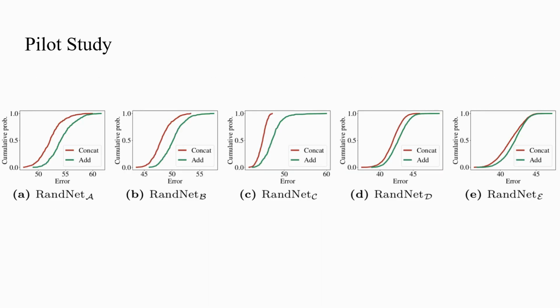To compare residual connections and dense connections, we generated over 15,000 random networks and trained them using the tiny ImageNet dataset. This is similar to the approach taken in the RegNet and ResNet papers. We created various search spaces based on block design, computation budget, and training recipe. In every case, we found that skip connections using concatenation were superior.